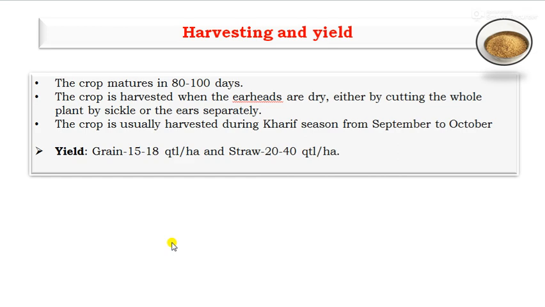The grain yield obtained from foxtail millet is 15 to 18 quintals per hectare, and the straw yield is 20 to 40 quintals per hectare.